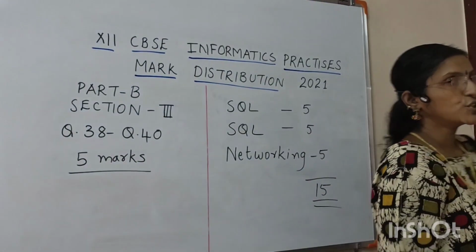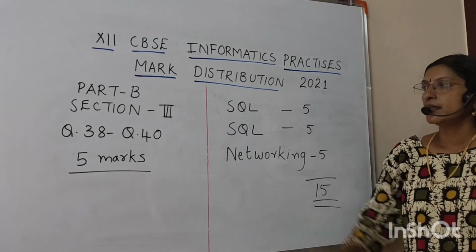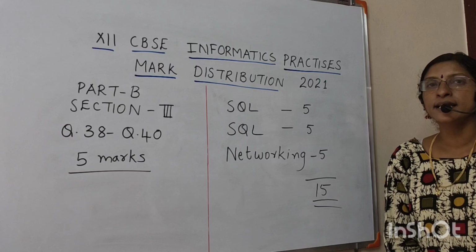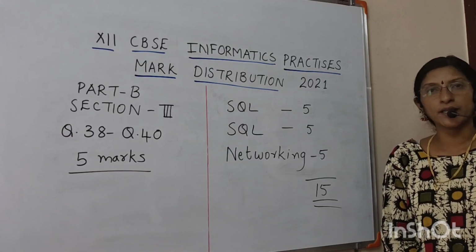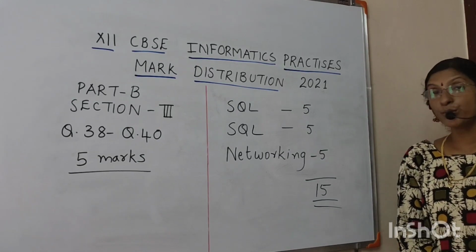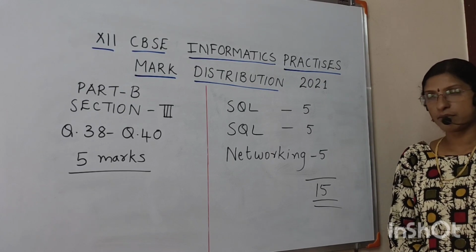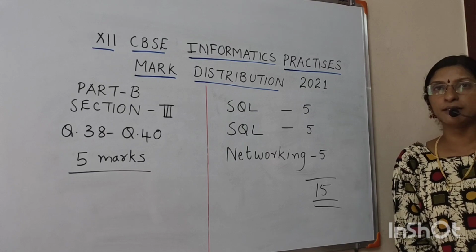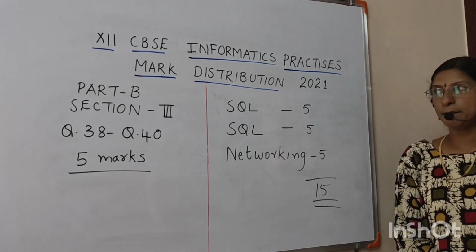Now the last section in this question paper is Part B, Section 3. In Section 3, we have 3 questions: question 38, question 39 and question 40. Each consists of 5 marks. So here SQL, again 2 questions are asked, so 2 questions of 5 marks, 10 marks from SQL. Networking 5 marks, so total 15 marks. So like this, our Part B.